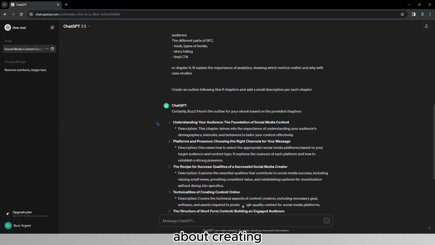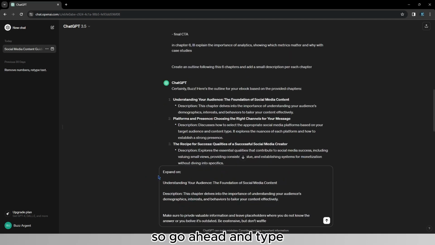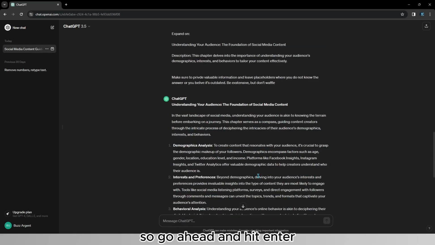How would I go about creating the ebook now? So I'll go ahead and type expand on this chapter, which is the first one, and then I'll say make sure to provide valuable information and leave placeholders when you don't know the answer or you believe it's outdated. Be extensive, but don't waffle. So I'll go ahead and hit enter, and look at this.